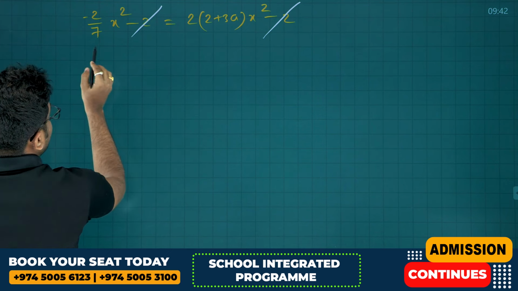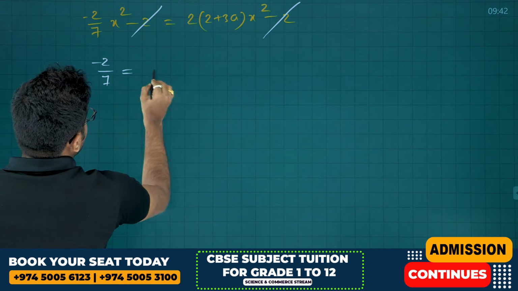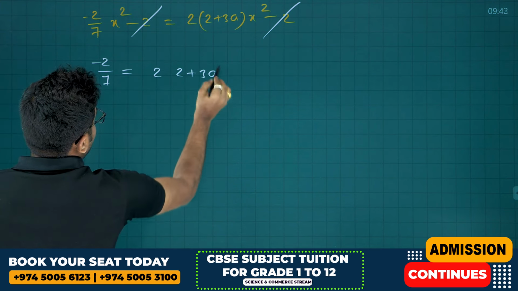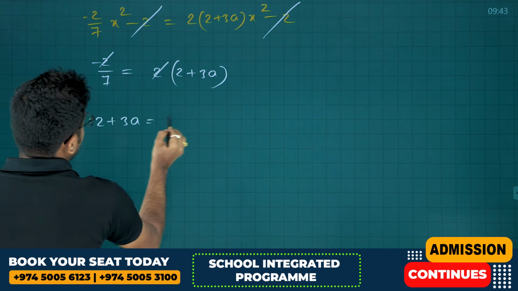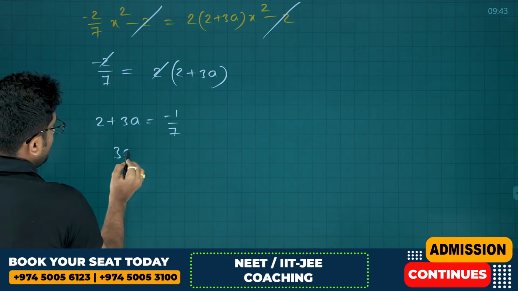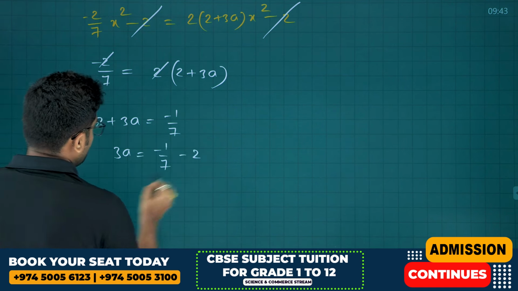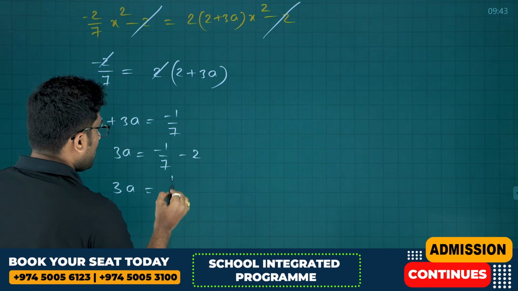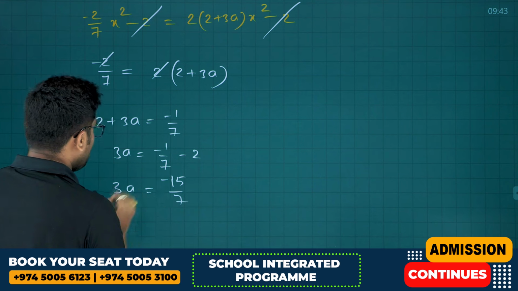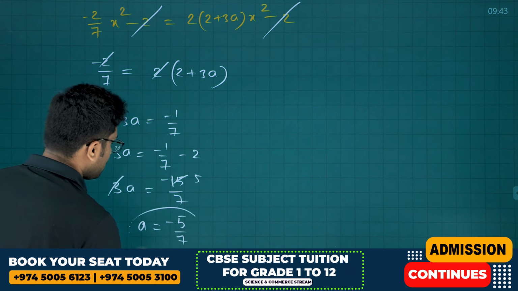Then we get minus 2 by 7, coefficient of x square should be equal to 2 times of 2 plus 3a. 2 also gets cancelled. So 2 plus 3a is equal to minus 1 by 7. 3a is equal to minus 1 by 7 minus 2. So 3a is equal to, 7 twos are 14, minus 15 by 7. 3 ones are 3, 5s are 5. A is equal to minus 5 by 7 friends.